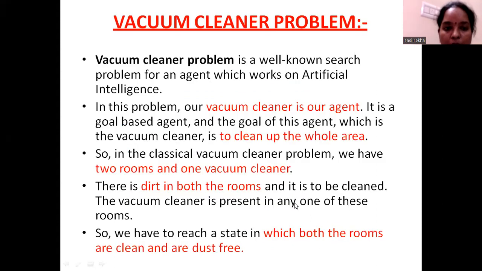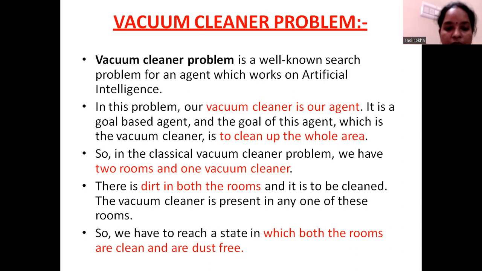So what is this problem? This is a well-known search problem for an agent which works on artificial intelligence. In this problem, we have an agent called the vacuum cleaner. It is considered to be a goal-based agent. The goal of this agent is to clean up the area. We keep the vacuum cleaner in any one of the rooms, and it has to clean up the whole area.